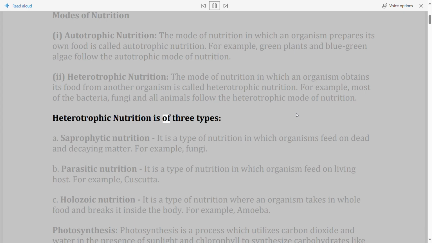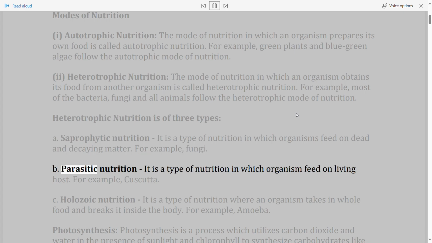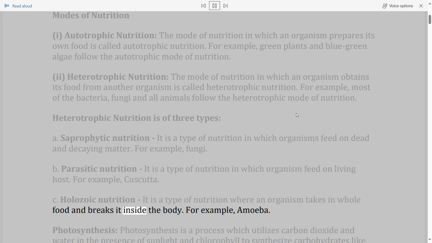Heterotrophic nutrition is of three types. A. Saprophytic nutrition. It is a type of nutrition in which organisms feed on dead and decaying matter. For example, fungi. B. Parasitic nutrition. It is a type of nutrition in which organisms feed on a living host. For example, Cuscuta. C. Holozoic nutrition. It is a type of nutrition where an organism takes in whole food and breaks it down inside the body. For example, amoeba.